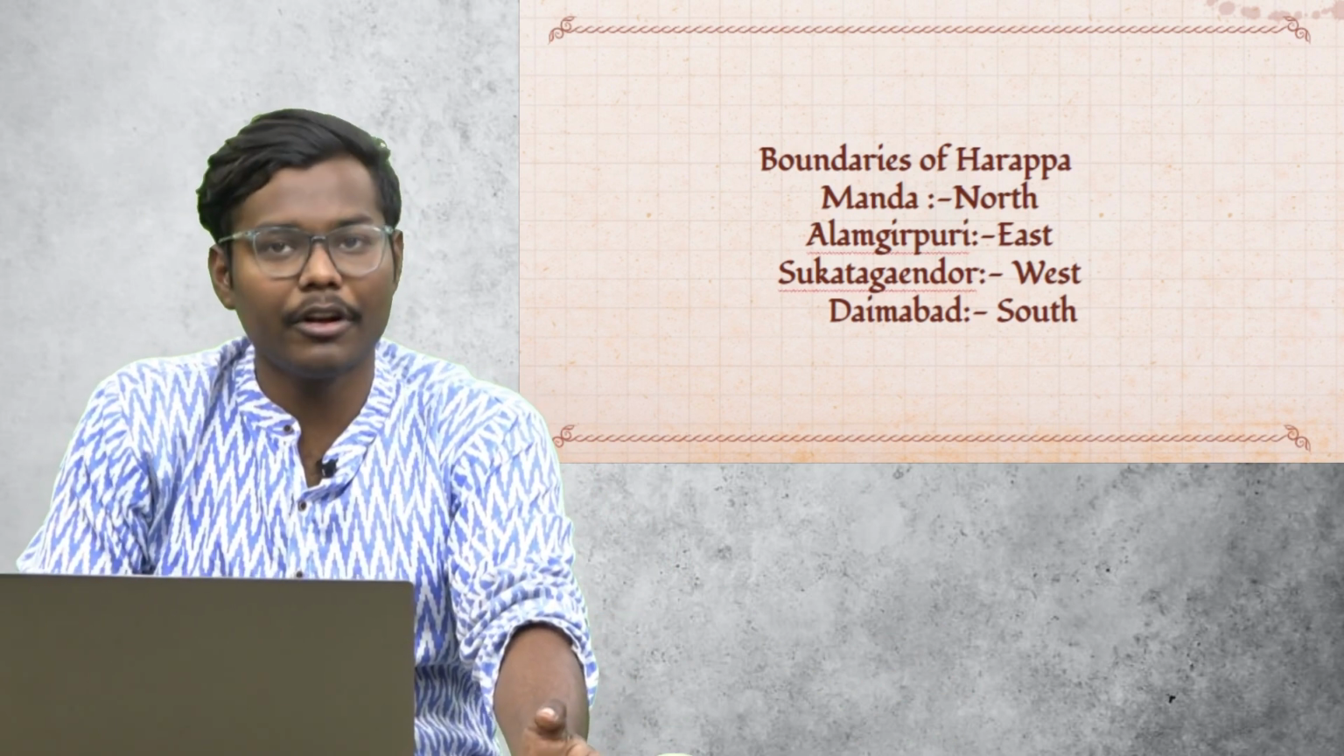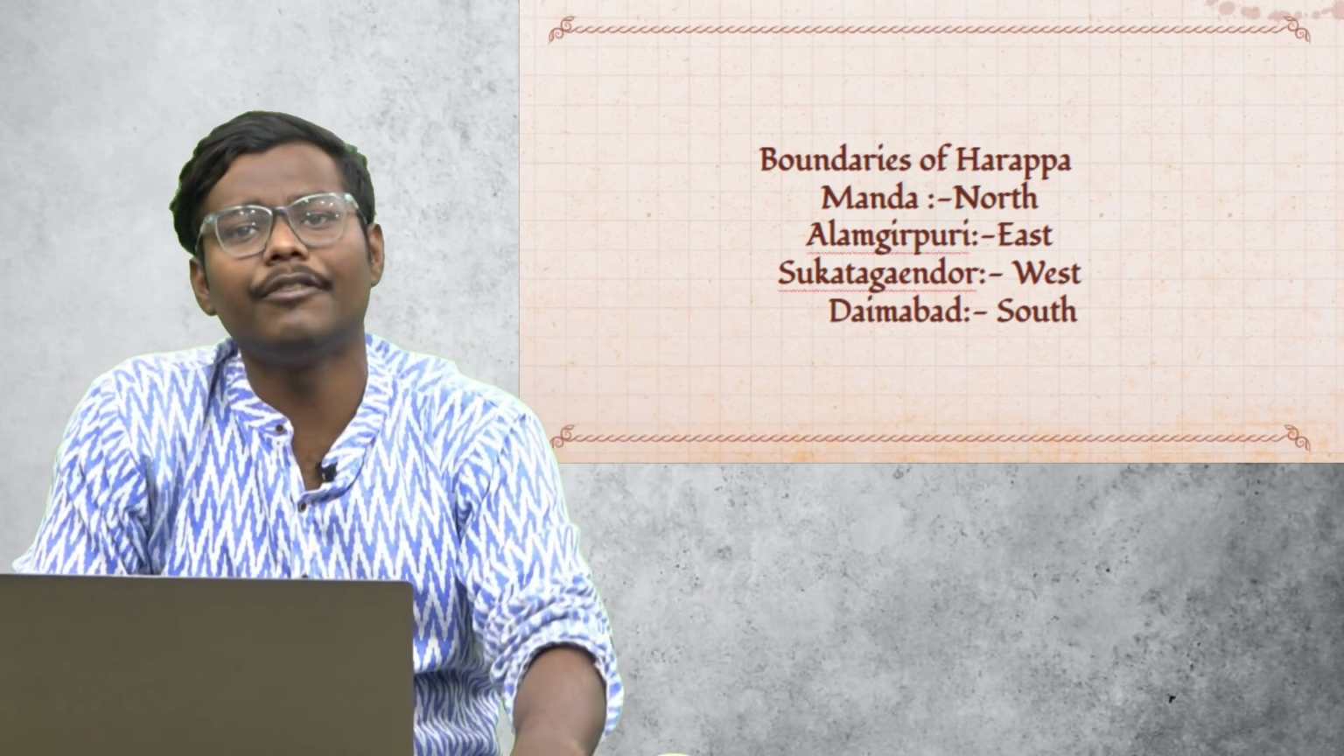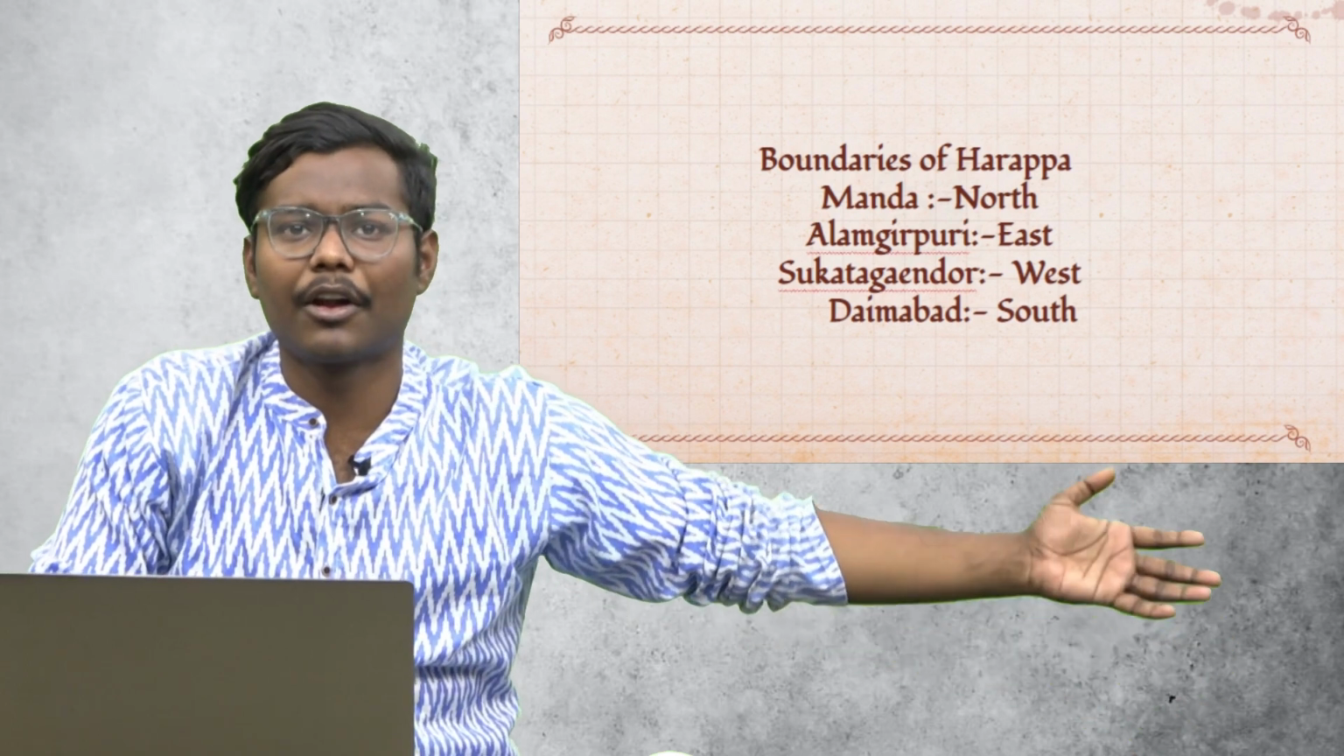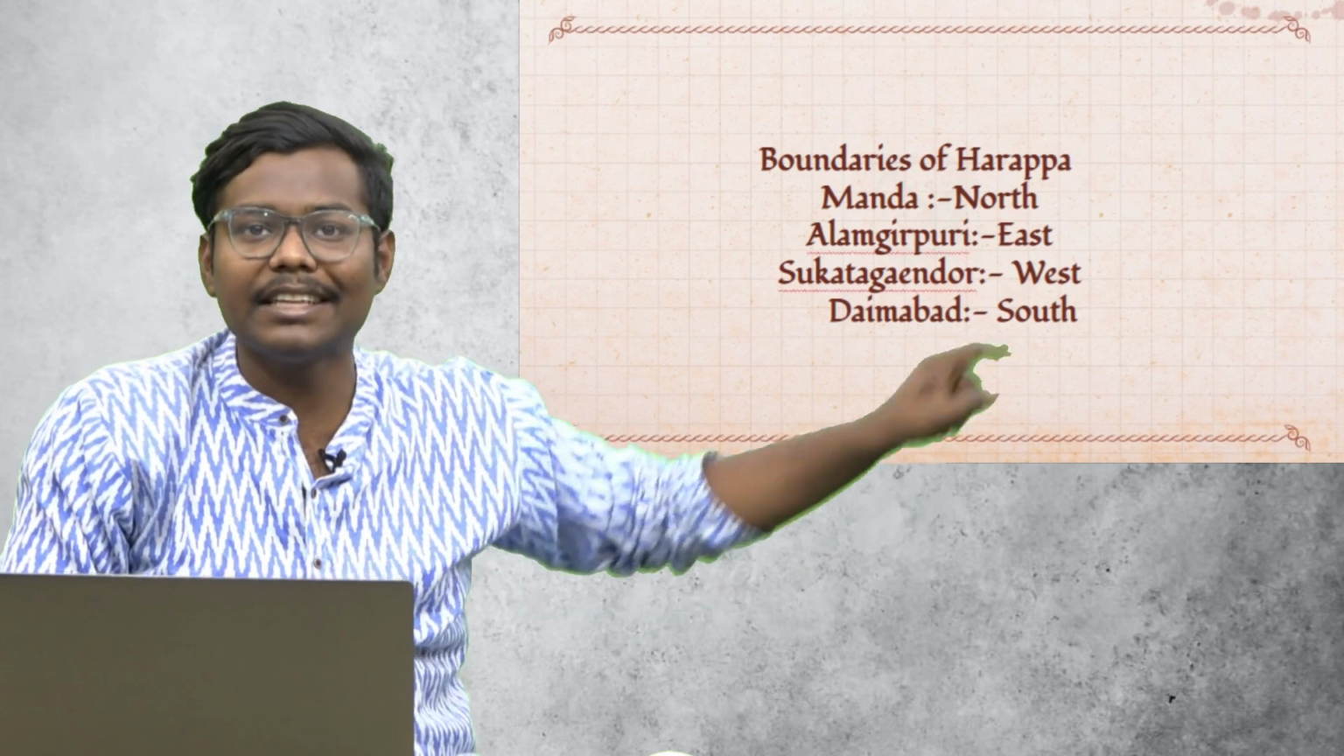So this is the boundary of Harappa, and within these boundaries you will find a lot of settlements like Harappa, Mohenjo-daro, Chanhudaro, Lothal in Gujarat. So these are the extreme sites.